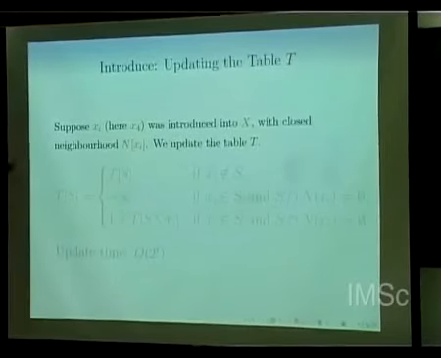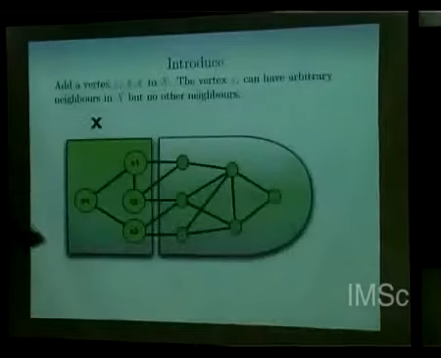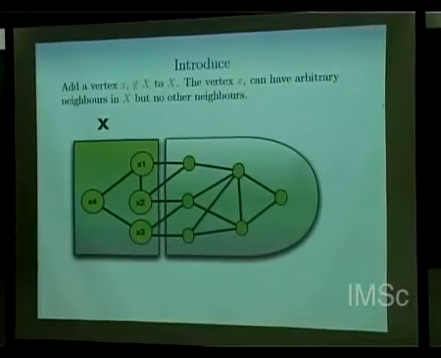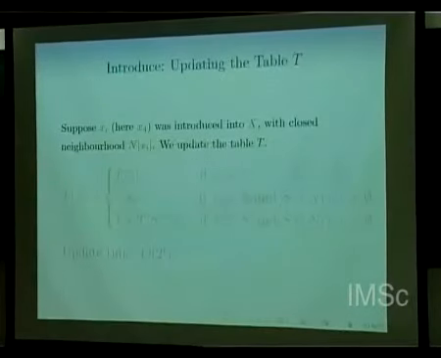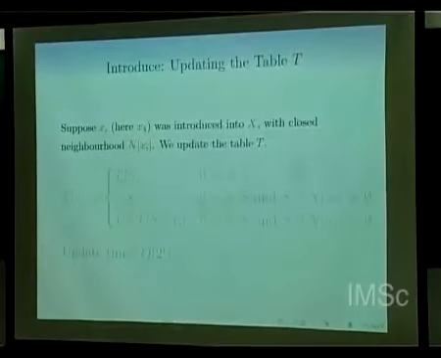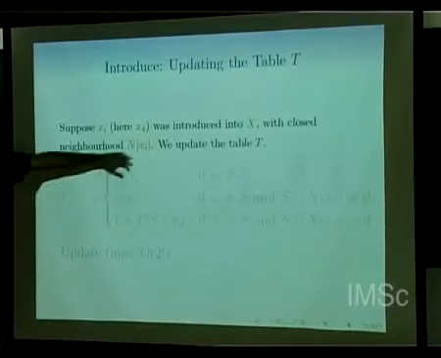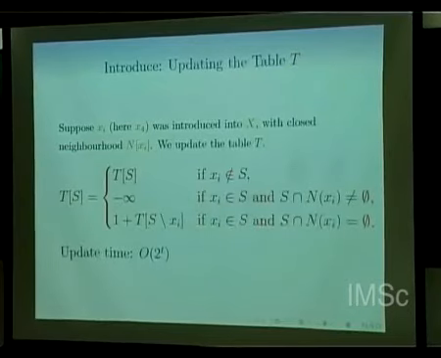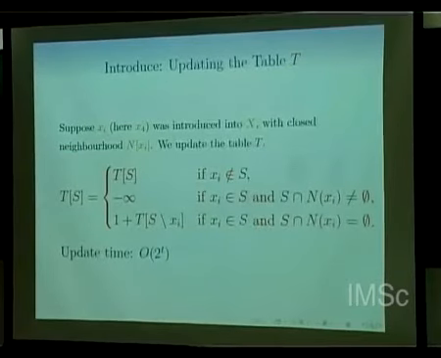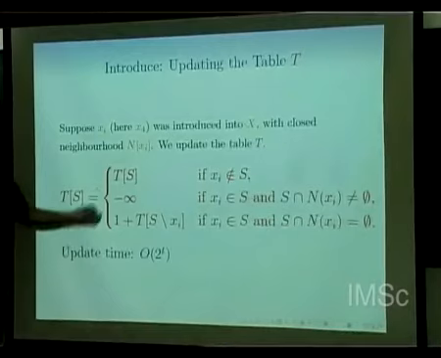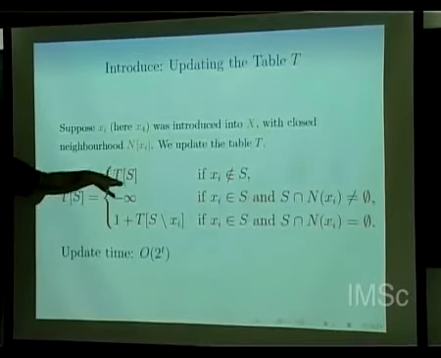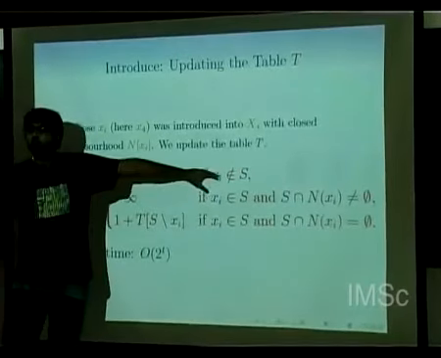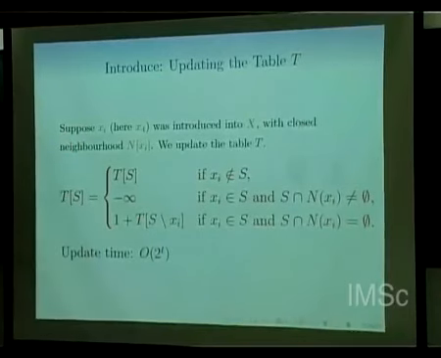So suppose xi, and for our case, what is this? It is x4, was introduced into x with closed neighborhood N of x4. We update the table as follows. So how do we make a new table? Okay, look at the new table T of S. We say, hey, T of S remains T of S if this newly introduced vertex is not in this subset. That's correct, right?